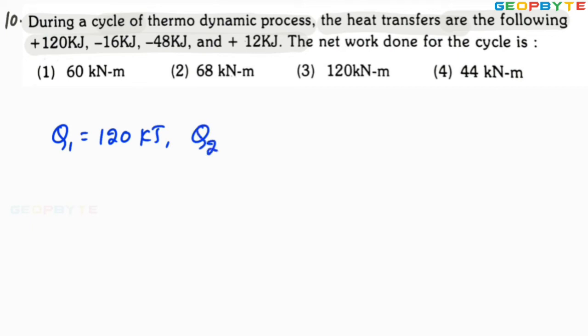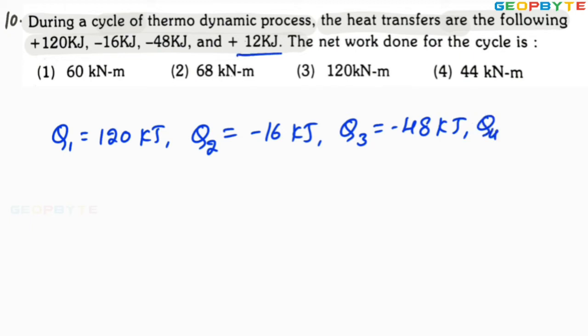The second heat transfer Q2 equal to minus 16 kilojoules. The third heat transfer Q3 equal to minus 48 kilojoules. The fourth heat transfer Q4 equal to 12 kilojoules. Then you are asked to decide the net work done for the cycle.